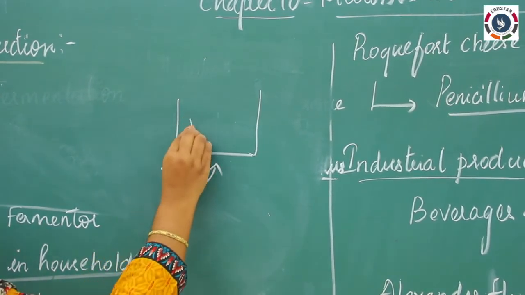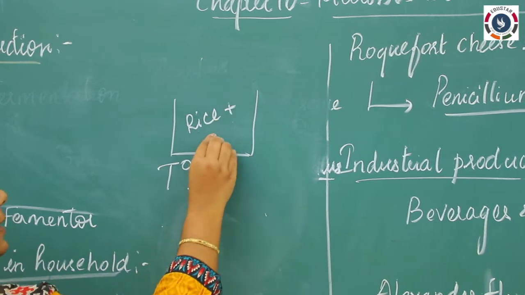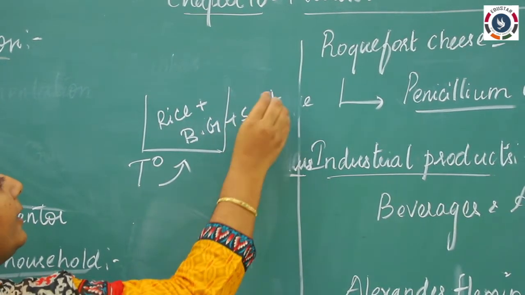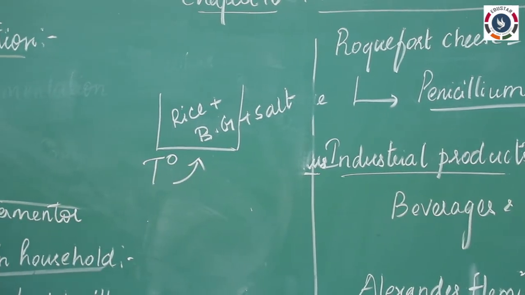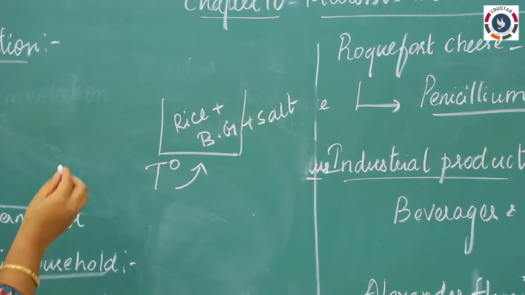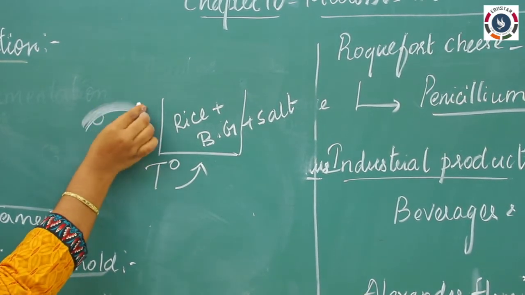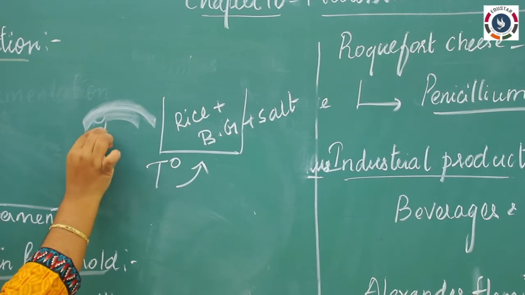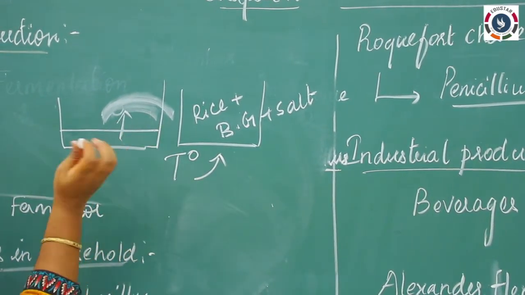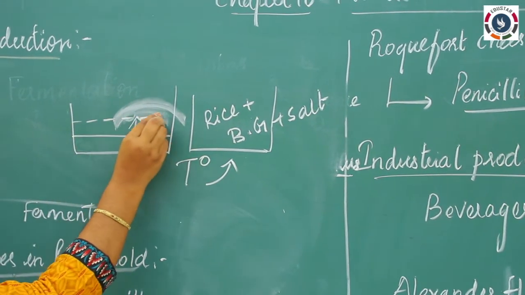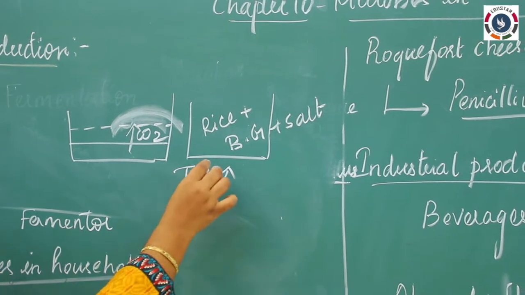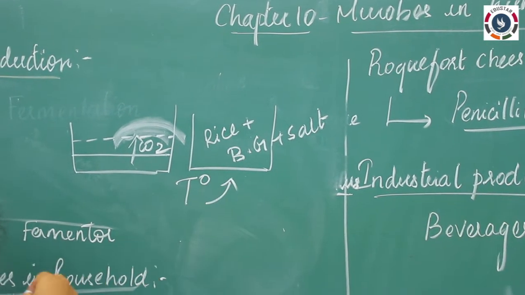Here we are adding the rice plus black gram, mixing it with the salt and keeping it for 8 to 10 hours. The next day morning in the dosa batter, we are able to see some foamy layers. It will bulge. Suppose I am keeping the dosa batter at this level, the next day morning it will rise to this level because of the presence of CO2. So here fermentation has happened.